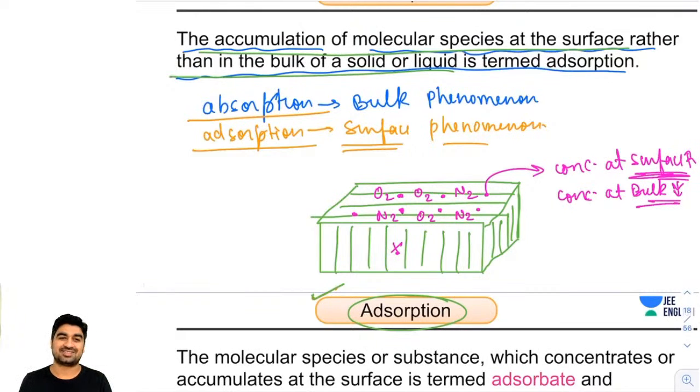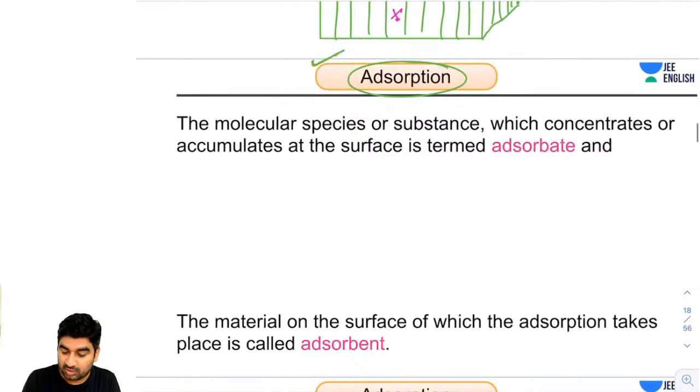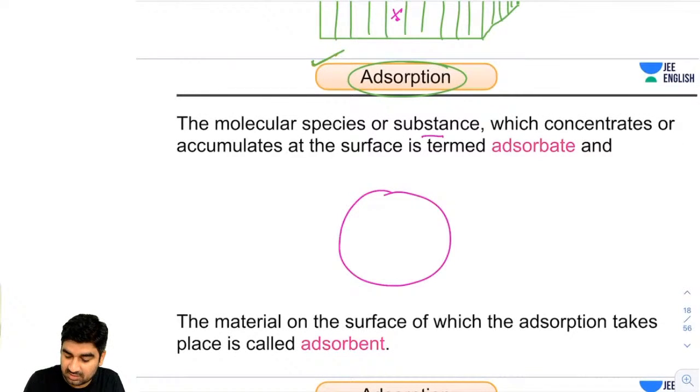Actually, it will not change. But because on the surface more and more molecules are being added, the concentration will increase. Got it, guys? Now I'm moving on to the next point, the molecular species on the substance. So guys, suppose this is the substance and these are the molecular species.